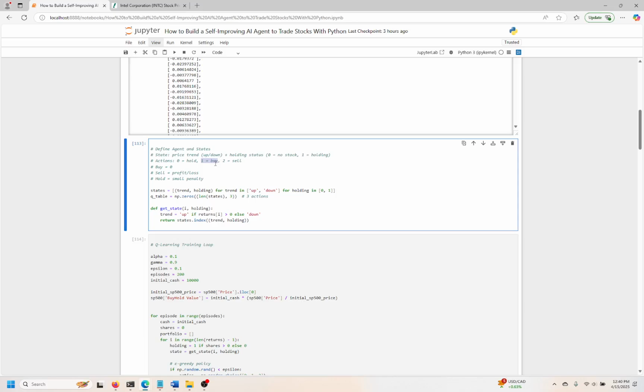So this is how we're going to tell the agent, because it doesn't know what hold or buy or sell is, right? You have to assign some type of numeric representation to the action, and then the agent can learn from that. If you tell it to buy or hold or sell, it has no idea what that is, right? So we're assigning actions over here. We're going to start with 0.